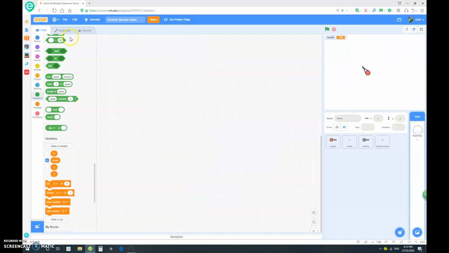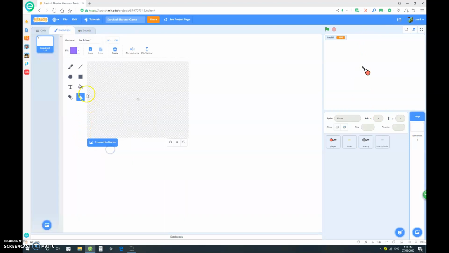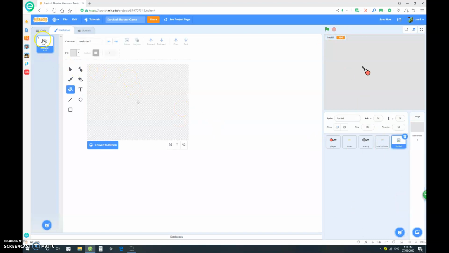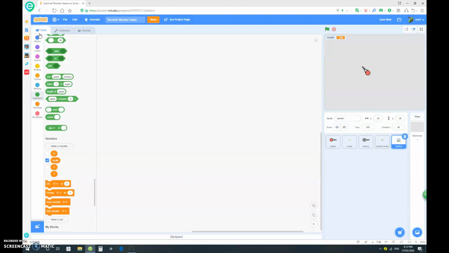So let's go to backdrops and convert to bitmap. Let's make a light grayish fill for the background just to make it look better. Cool. Now, I don't really like this health up here, so let's make our own. Let's make a pen health bar. So, let's make a new pen sprite. We don't have to do anything here.